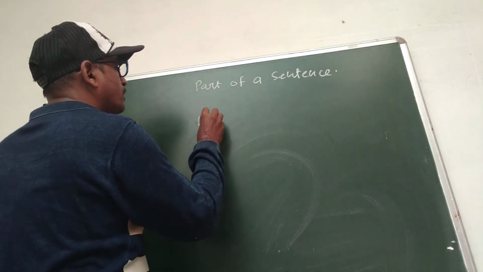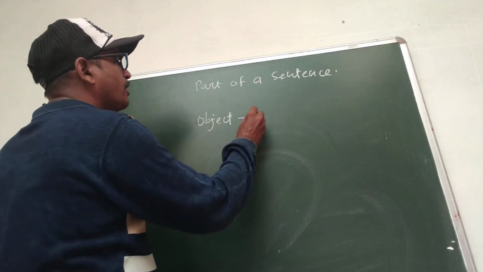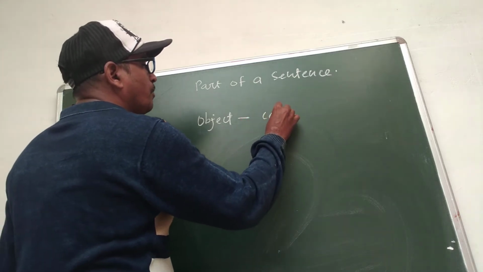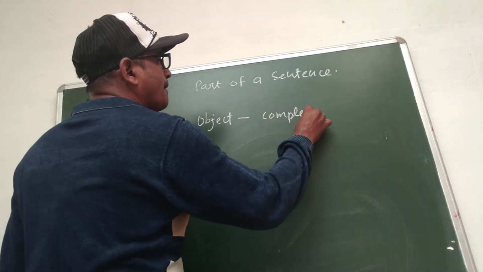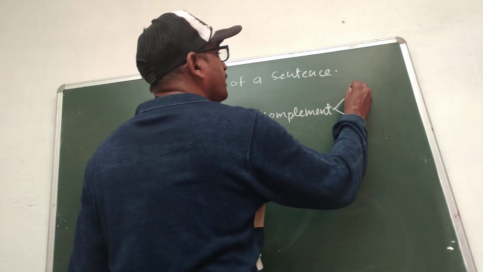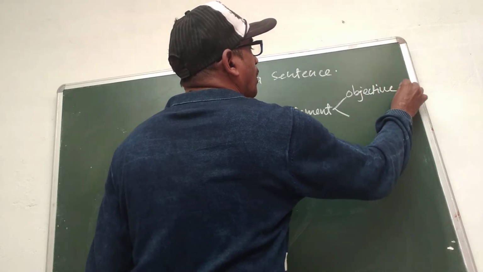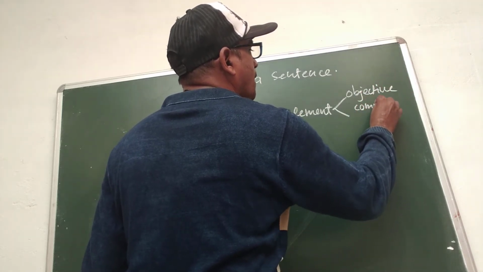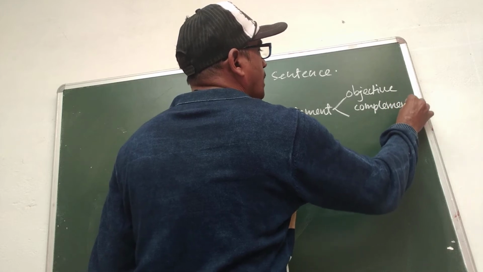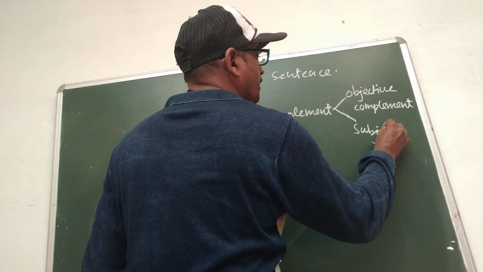The next part, which is much more important, is the object. Object is also a part of the sentence. Under it we study complement, two types of complement: objective complement and subjective complement.